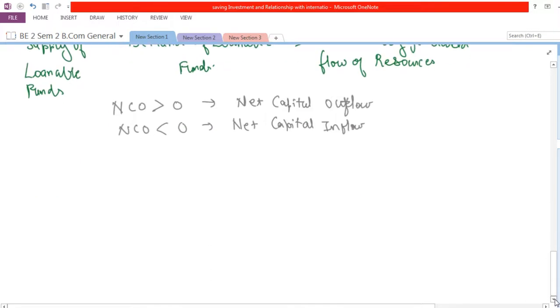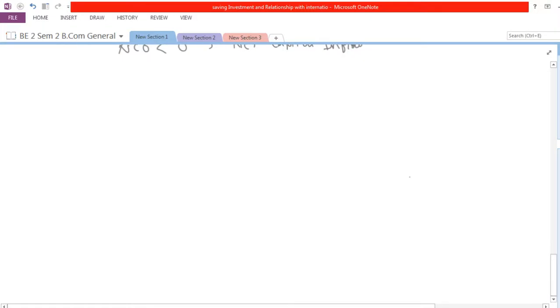Now taking this into account, the quantity of loanable funds supplied and the quantity of loanable funds demanded are dependent on the interest rate. So let's write it down.